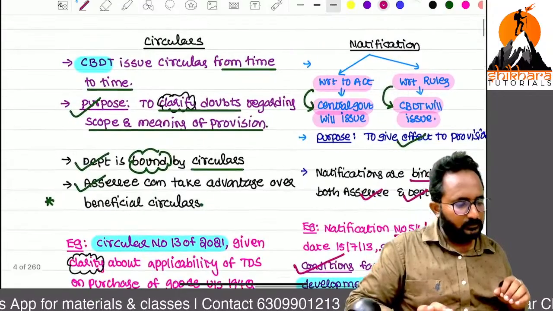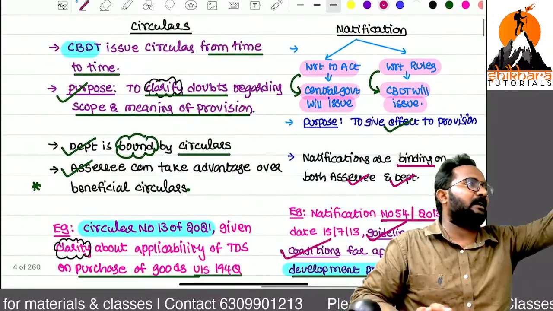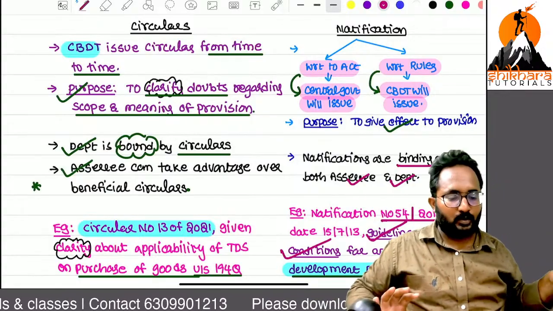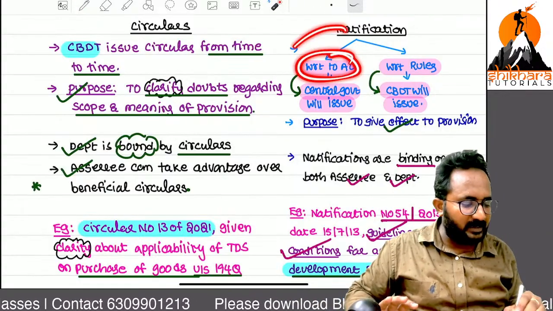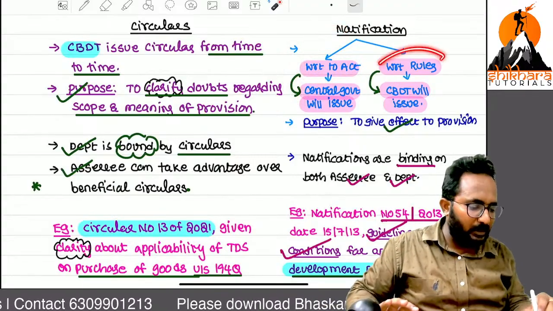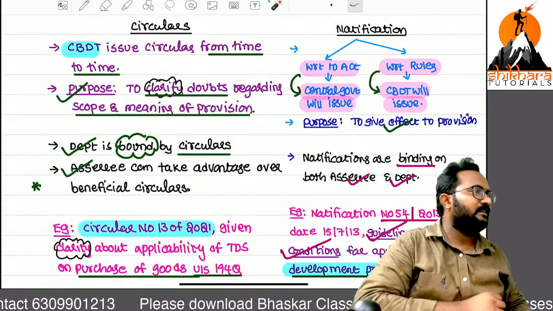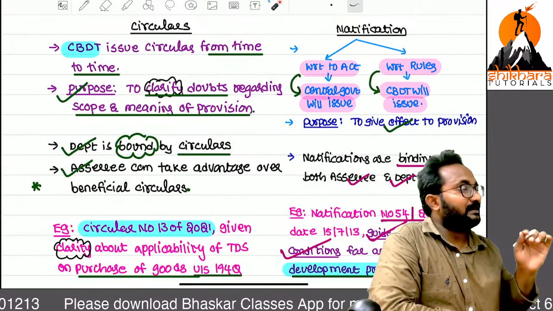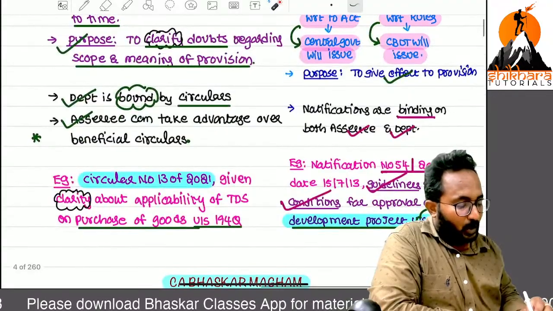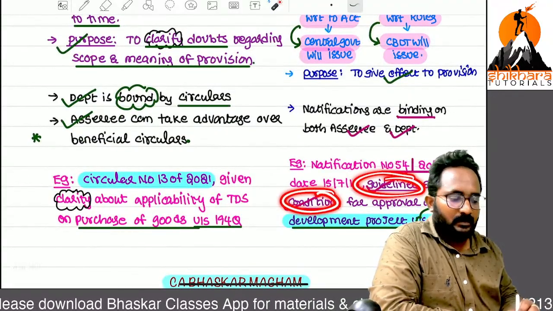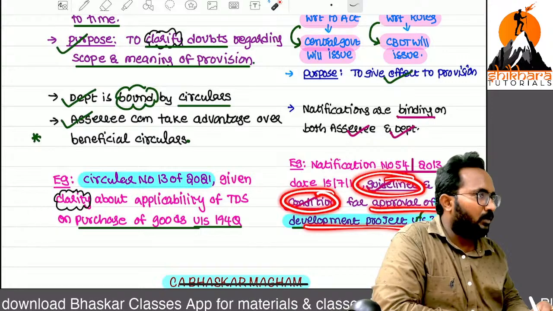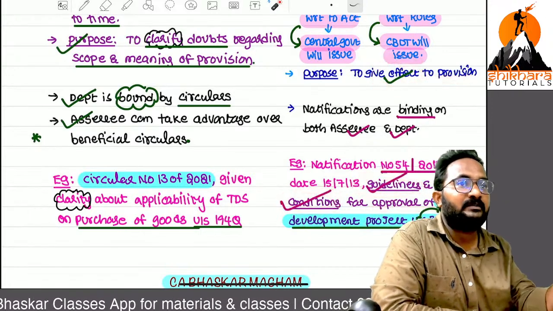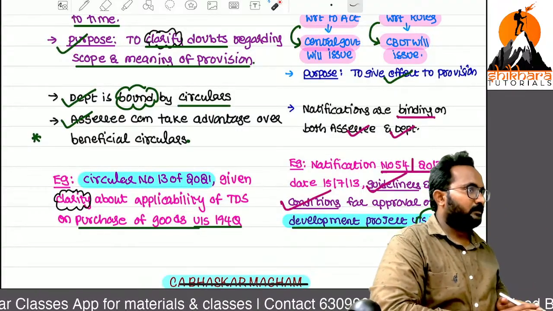Now, they want to give some additional information to all the SSCs and the public at large. So related to an Act, who can release the notifications? Central government. Related to rules, who can release the notifications? CBDT. Clear? Now, what is that agenda? Sir, without these guidelines and conditions, is this section useful? No. That's why, in order to give effect to the provision, we are always releasing the notification.